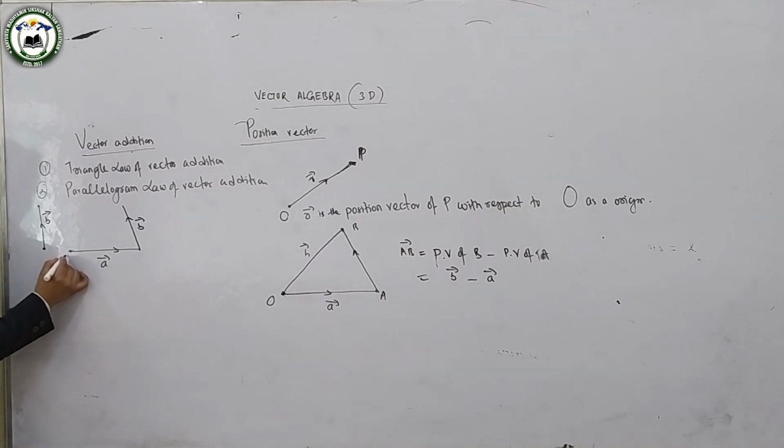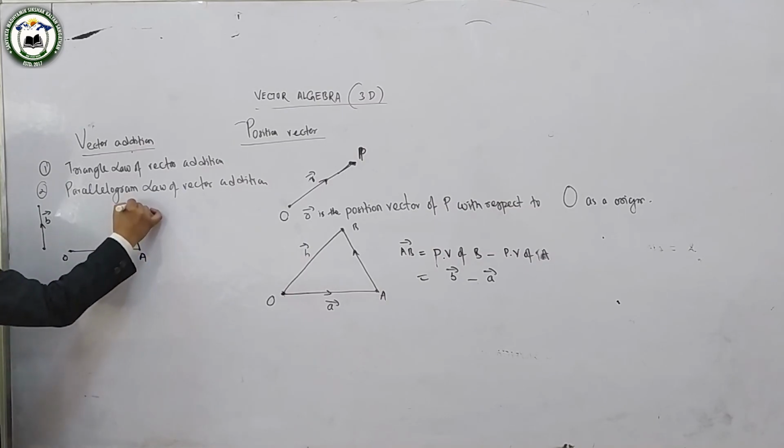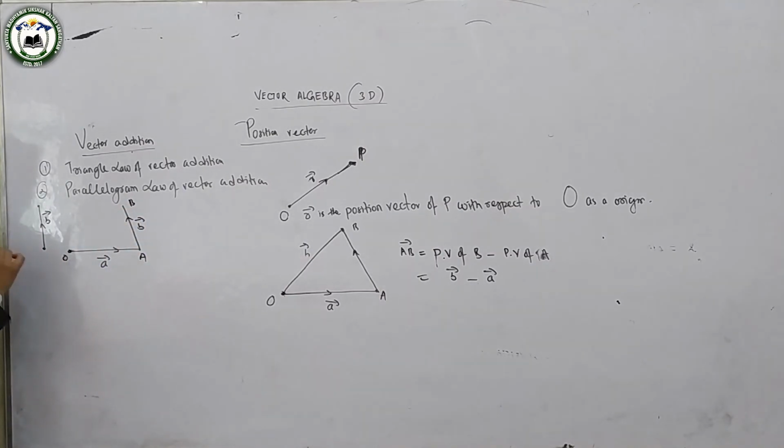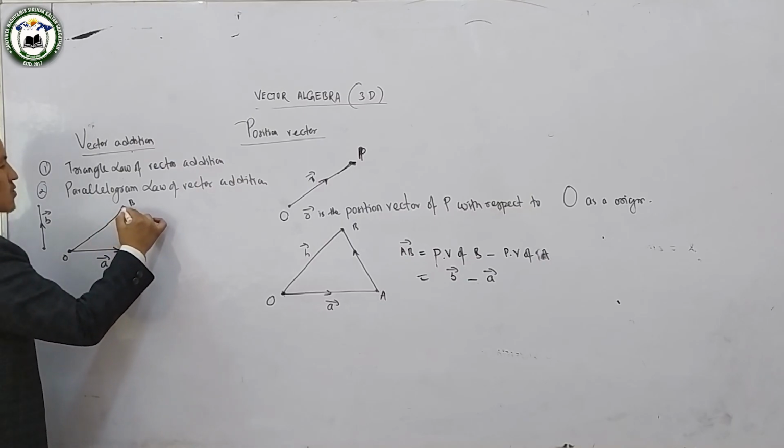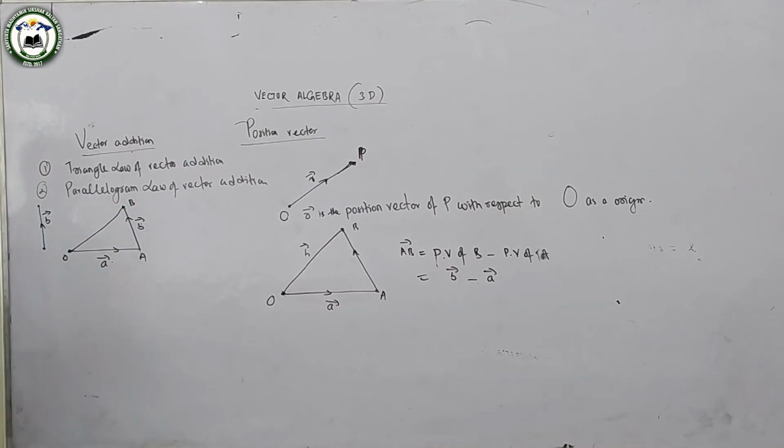Suppose this is OAB. In vectors, the most important thing is the initial point and final point. The point is displaced from O to A by vector A, from A to B by vector B, and this OB is called the net displacement vector.